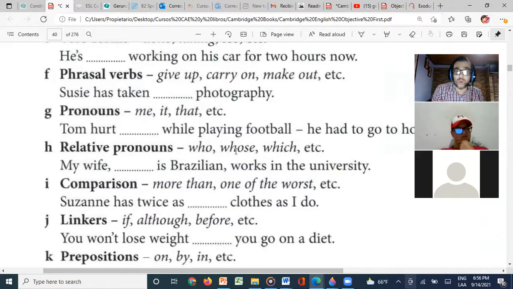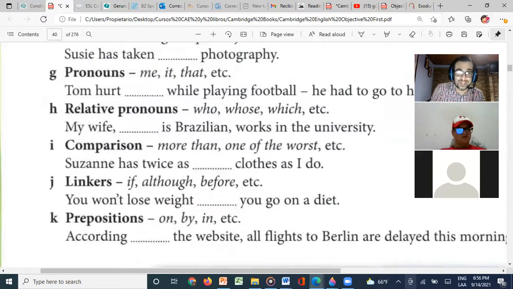Relative pronouns like who, whose, which, etc. So, for example, my wife, this one is easy. My wife, who is Brazilian, works in the university, right? So mi esposa, like, ¿quién es brasileña? Who is Brazilian? Works in the university. Now we need to study comparisons a lot.